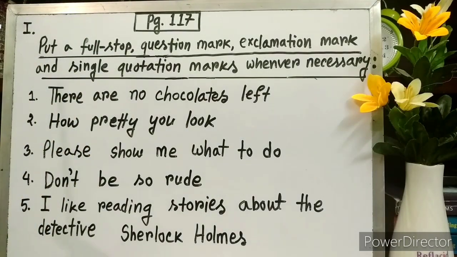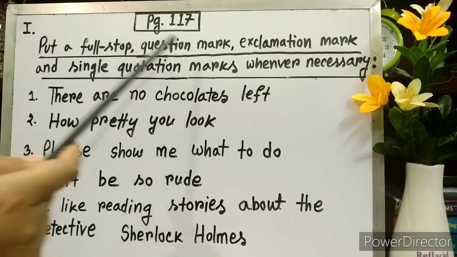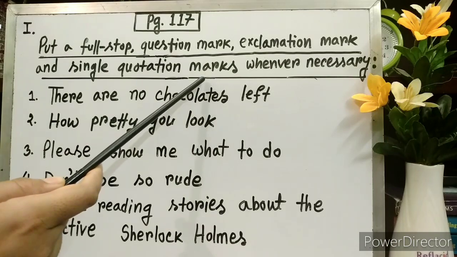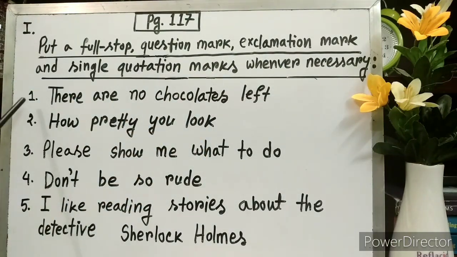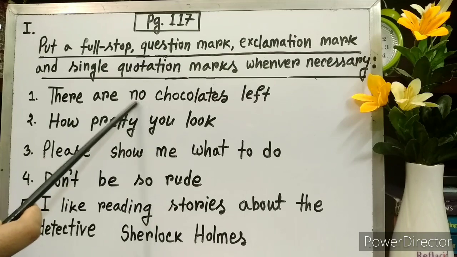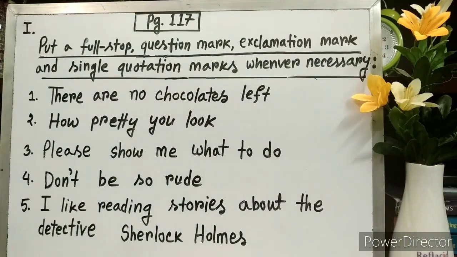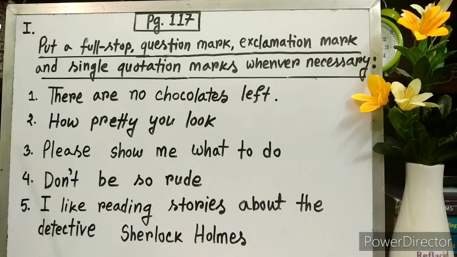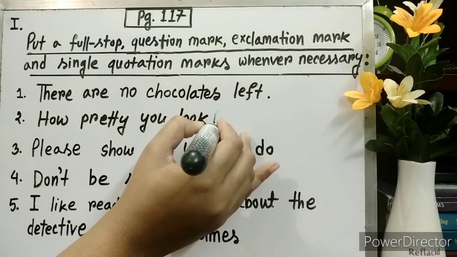Open at page number 117. In number I, we have to put a full stop, question mark, exclamation mark and single quotation marks whenever necessary. Number 1. There are no chocolates left. This is a normal statement, so we have to put a full stop at the end only. Number 2. How pretty you look! Here a strong feeling is expressed. This is an exclamatory sentence, so we have to put an exclamation mark at the end.